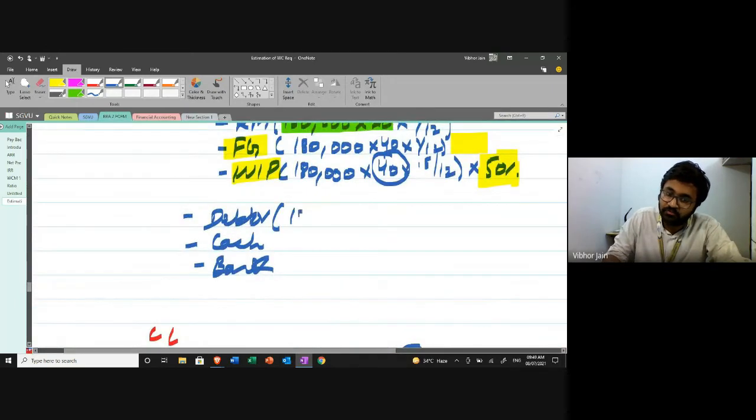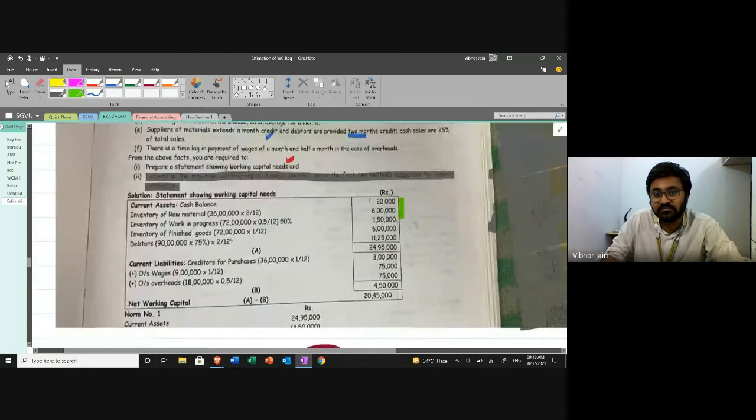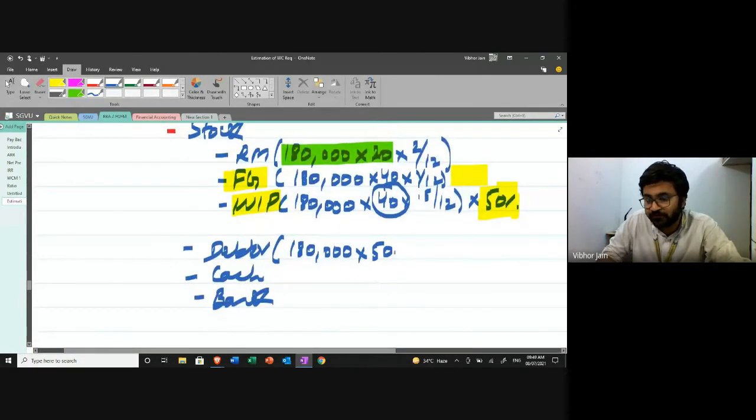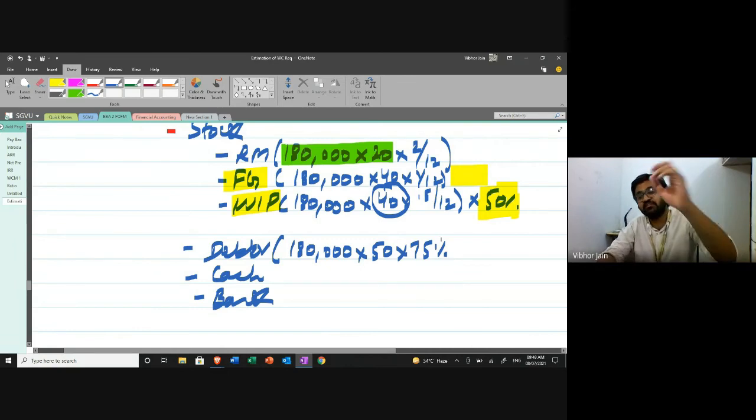So 180. This is the total units that I have. My selling price is 50. This is the total amount of sales during the year. But 100% is not credit sales. Only 75% is credit sales. That is why I have 75%. And what is the time period they're allowed to make the payment? That is 2 months.